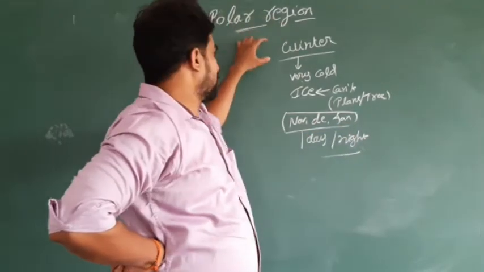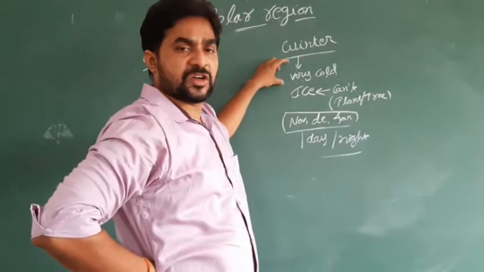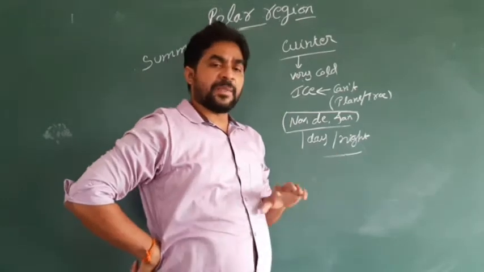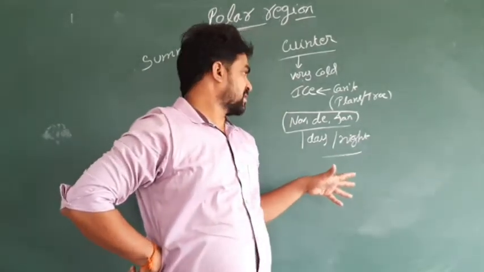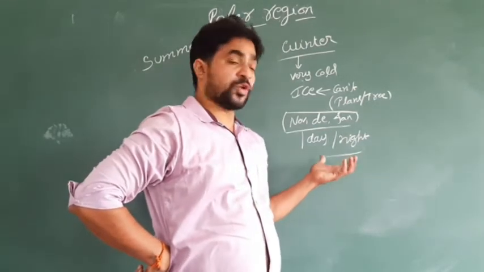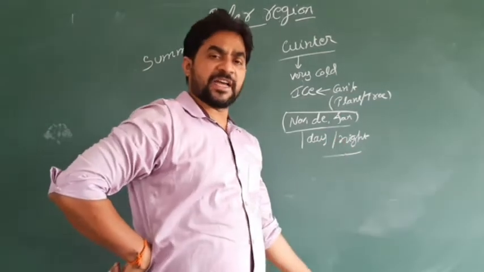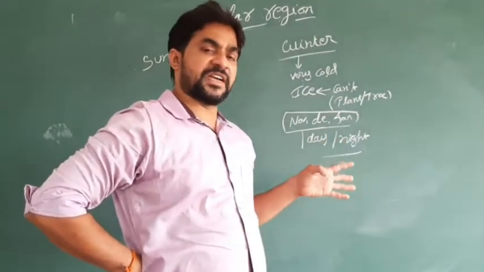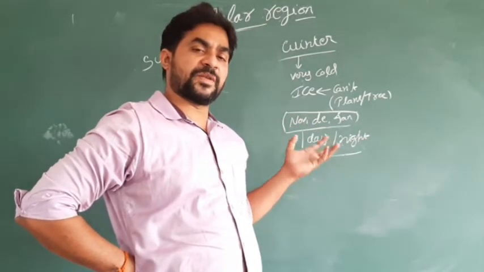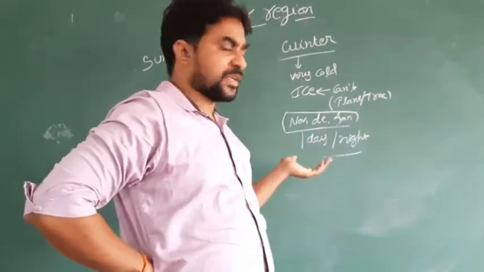One more thing, winters are very severe. Extreme cold we can find in the polar region. And also here there is ice. The complete area is covered with ice, and because of the ice there is no chance for a plant or a tree to grow. Particularly in November, December and January, it is a heavy, severe time. And here for completely 6 months of night, there is not even any light available in this time.